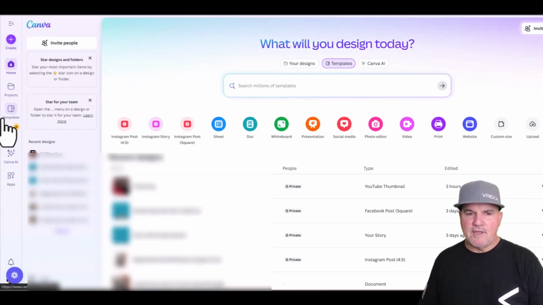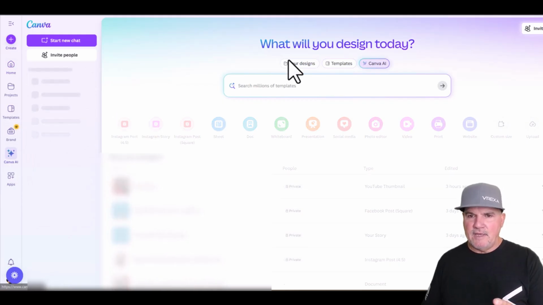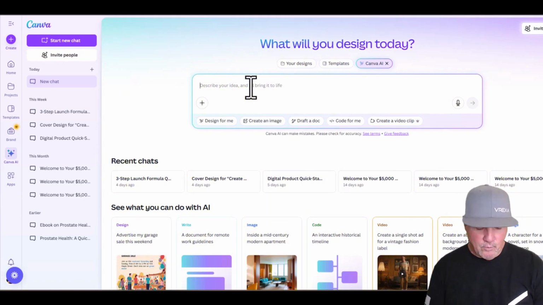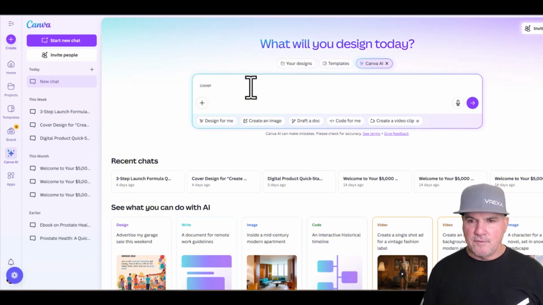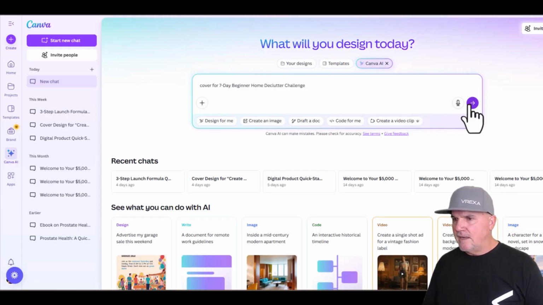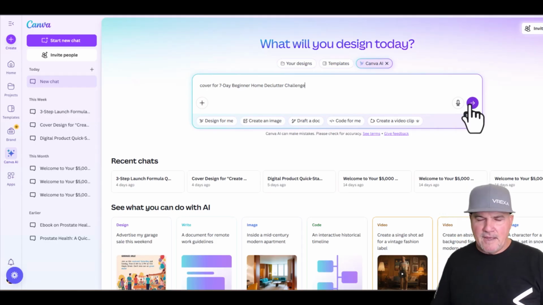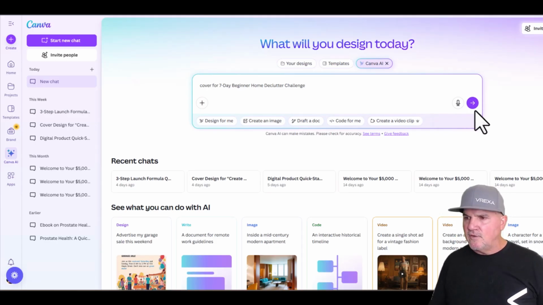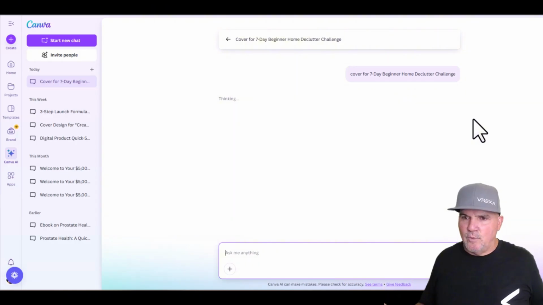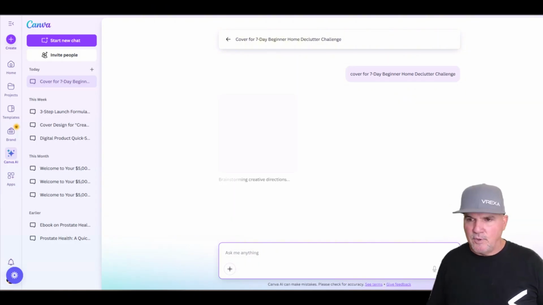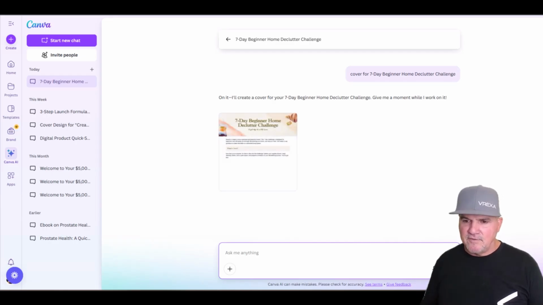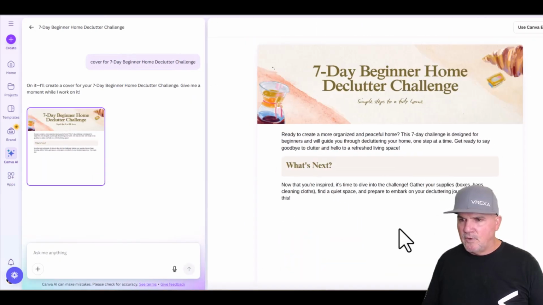So now we can go over to Canva. In Canva, they have Canva AI here. So when we go into Canva AI, we can describe what we want. So we want a cover, obviously, a cover for a 7-day beginner home declutter guide. So we can use Canva AI. We could go into Canva and just look for book covers and just copy and paste. But let's just see what Canva from the AI standpoint is going to put together for us. It doesn't have to be super fancy to do this. So this is what it came up with.